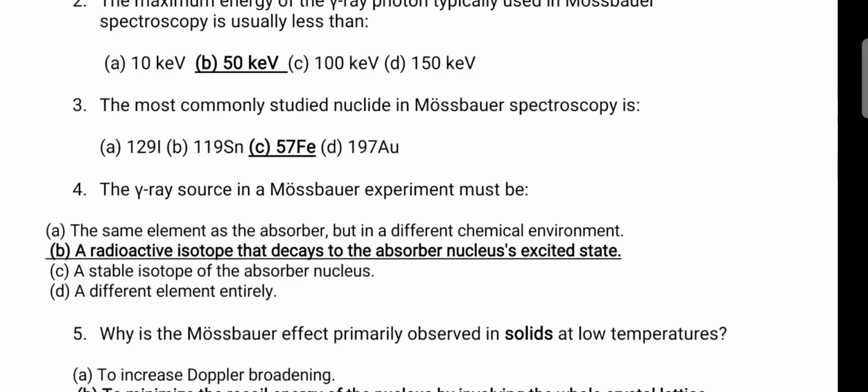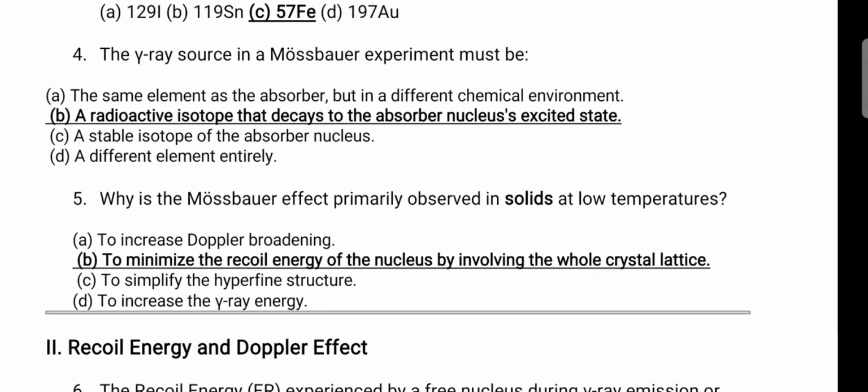Gamma rays are emitted when a nucleus goes from the ground state to a higher excited state and comes back to the ground state; it will emit gamma radiation. So that source, a radioactive isotope that decays to the observer's nucleus in the excited states, is the gamma ray source we use.